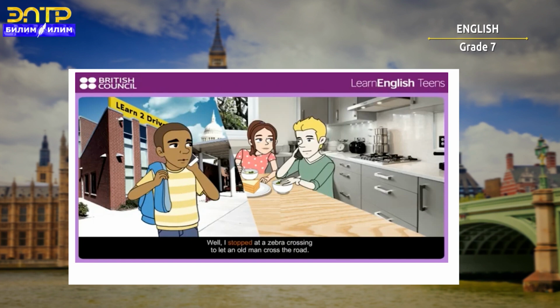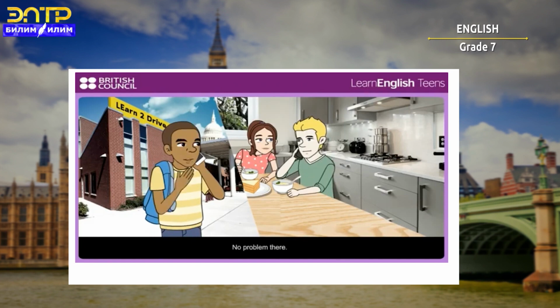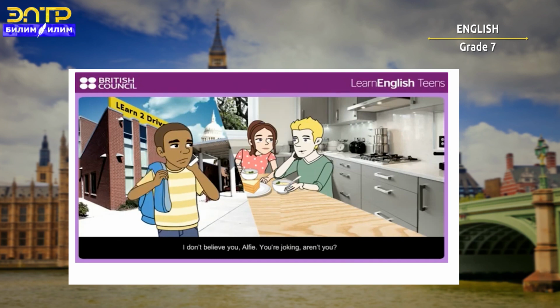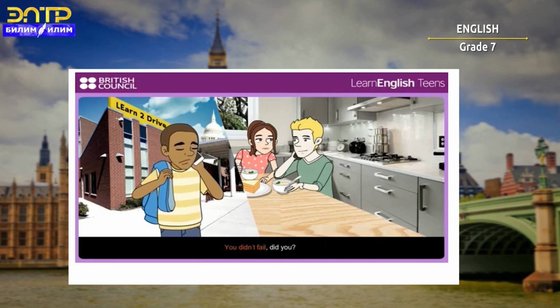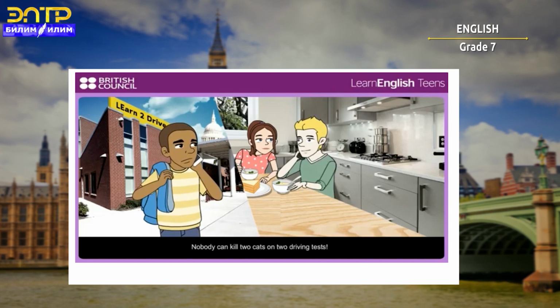Well, I stopped at a zebra crossing to let an old man cross the road. No problem there. He walked across the road, so I started to drive. Just then a cat appeared from nowhere. Did you hit it? I did. It was impossible to stop. I don't believe you, Alfie. You're joking, aren't you? You didn't fail, did you? Nobody can kill two cats on 2 driving tests. What can I say? I know. It's totally crazy. The owner of the cat arrived.